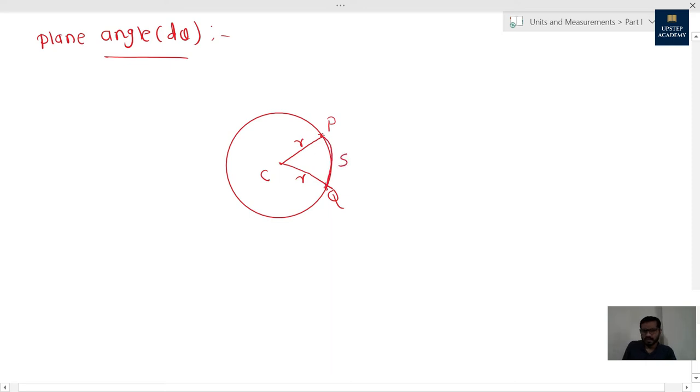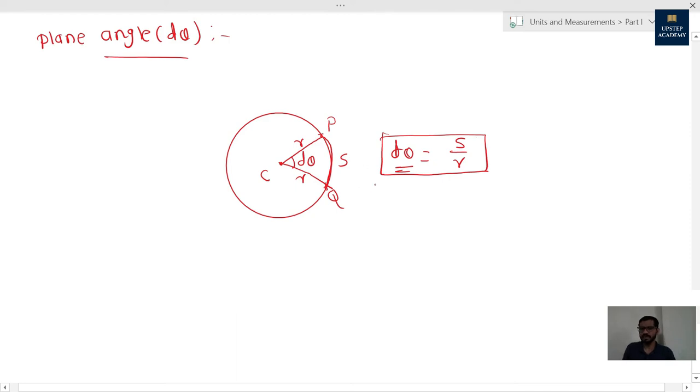Now the arc PQ we can see over here, which made angle d theta with the center. So now this d theta can be defined as S upon R, as the angle made by arc with center is arc length upon radius. So this angle is nothing but plane angle. So simply we can say plane angle is related to the angle at a plane.